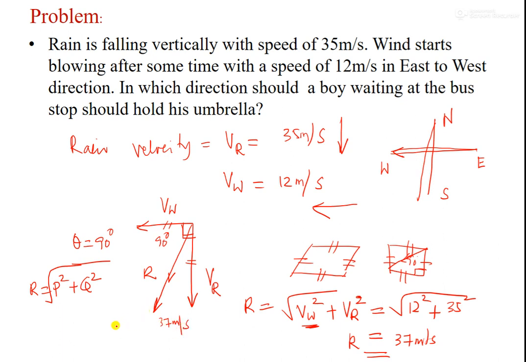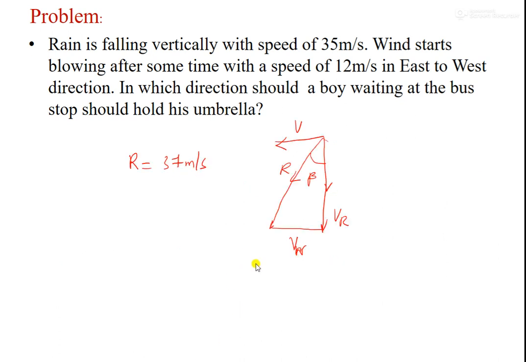So when the boy holds the umbrella here, the rain falls on it with some magnitude. Now we have to find the direction of this. Say this angle is beta. Now we will find the direction. What direction should a boy standing at the bus stop hold his umbrella? That means the rain is falling like this. We have found that the resultant is equal to 37 meters per second. So what is the direction?